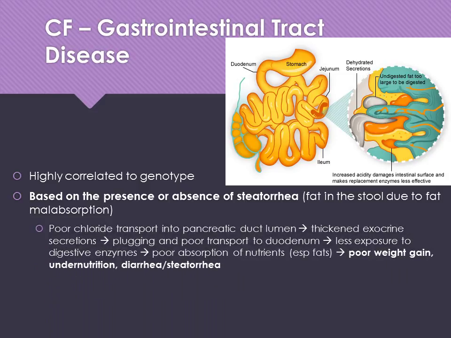surface of the water. The pathogenesis behind this is poor chloride transport into the pancreatic duct lumen, which leads to thickened exocrine secretions, leading to plugging and poor transport to the duodenum, leading to less exposure to digestive enzymes. And so then you poorly absorb those nutrients, right? If we can't break down our fats because we're missing those pancreatic enzymes, then our fats just get secreted into our stool, which is why we have greasy, fatty stools. But it also means that we're not absorbing the critical components in fats that we need, like our fat-soluble vitamins. It leads to poor weight gain, undernutrition, diarrhea, and steatorrhea.